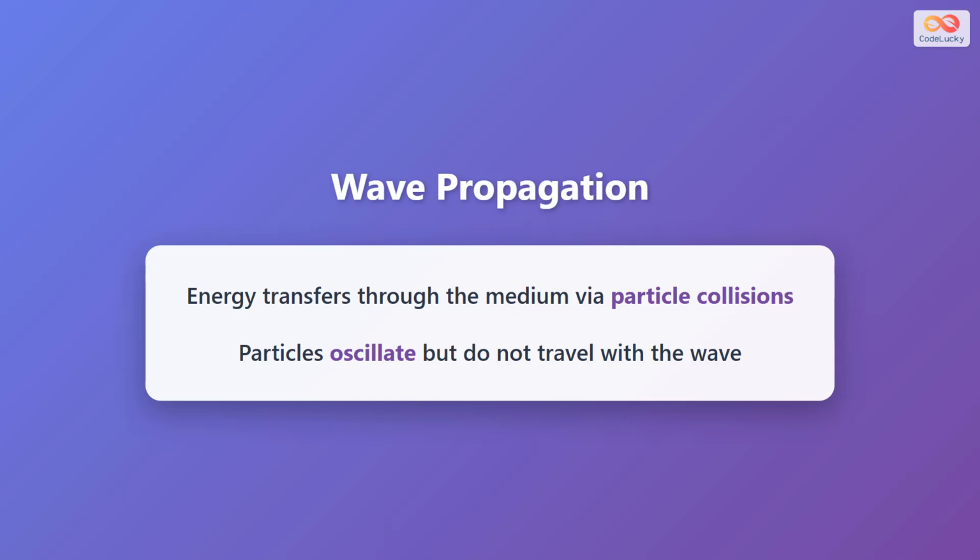Energy transfers through the medium via particle collisions. As one particle vibrates, it collides with neighboring particles, passing the energy along. However, it is important to understand that the particles themselves oscillate in place, but do not travel with the wave. Only the energy and the wave pattern move through the medium, while individual particles simply vibrate back and forth around their equilibrium positions.